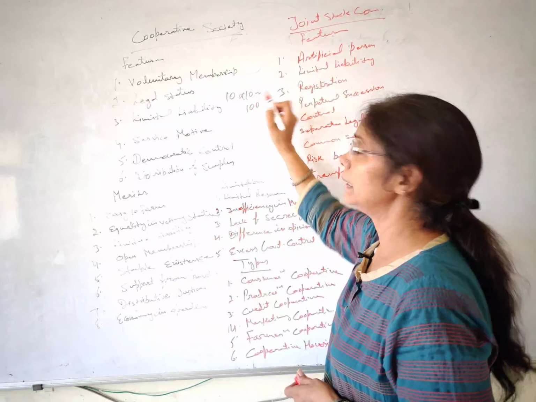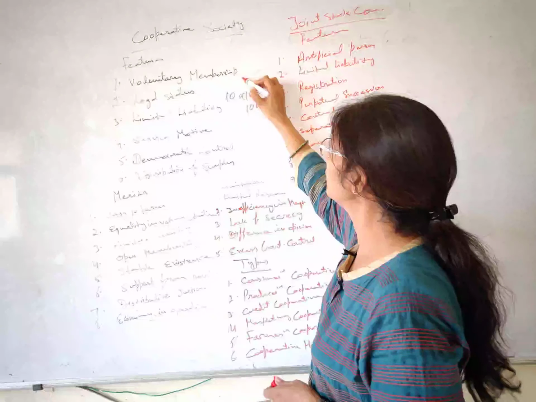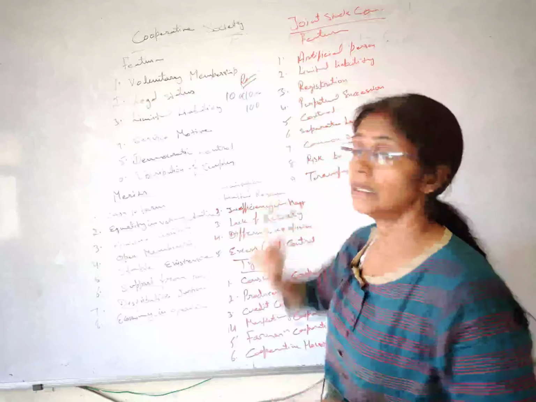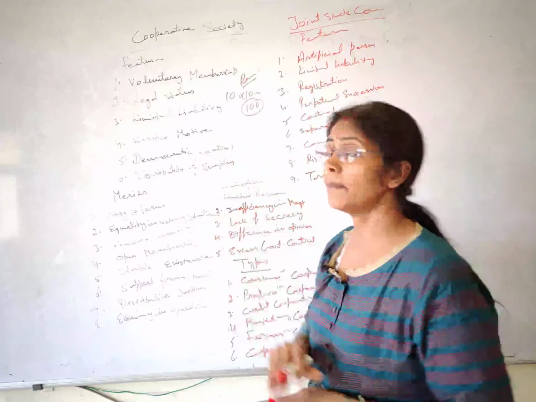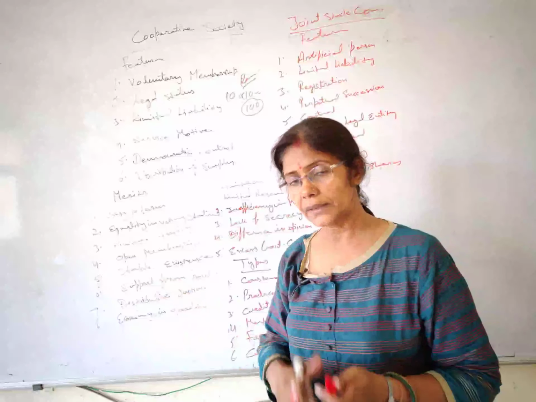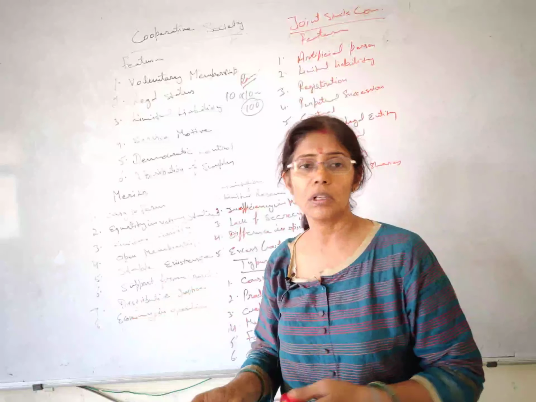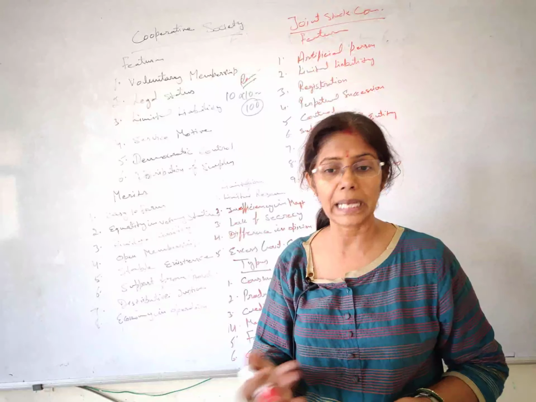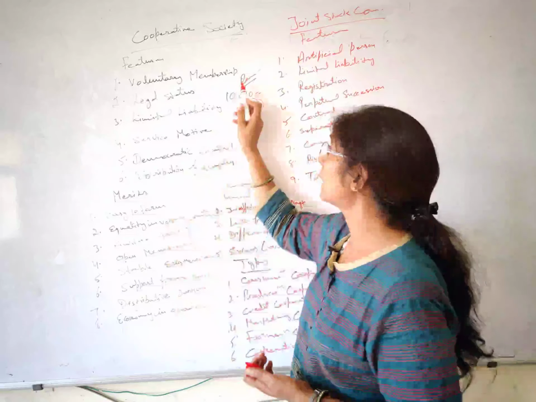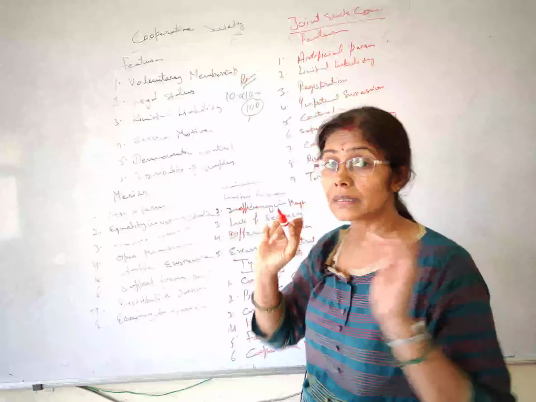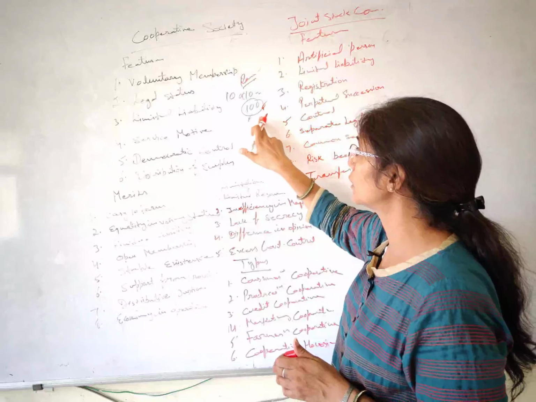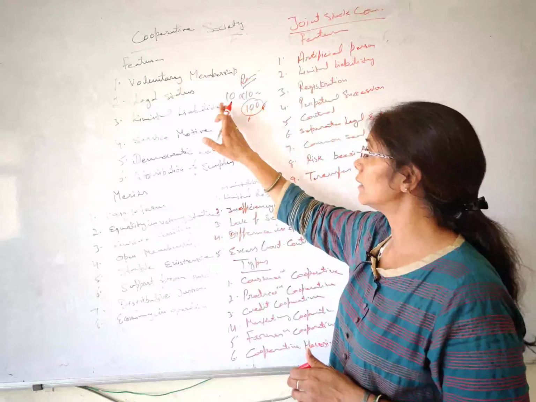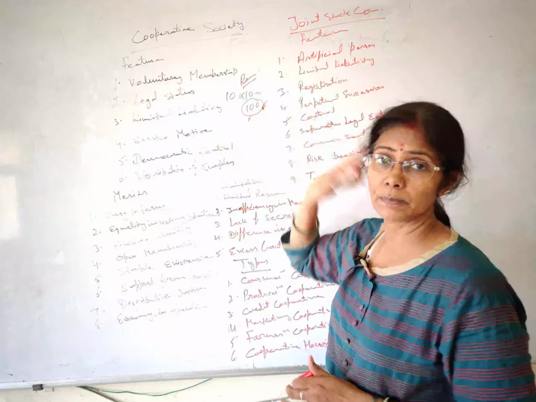So the total liability of Mr. Ram is 100. Fine. If Mr. Ram has paid the whole amount, 100 rupees, to the company, and tomorrow if any liability arises, Mr. Ram is not responsible to pay anything because his liability is up to the amount which he was supposed to pay. He is confined to pay this much only.